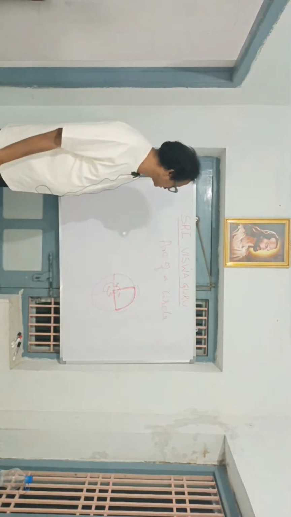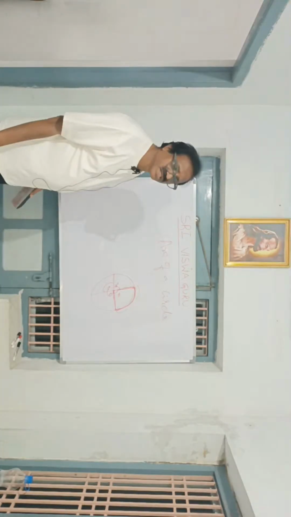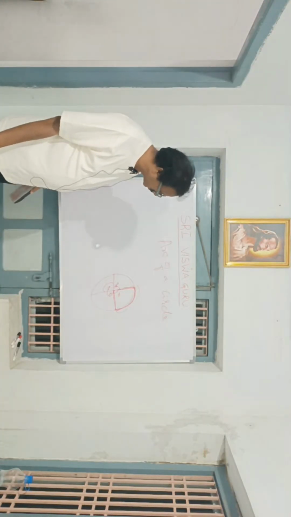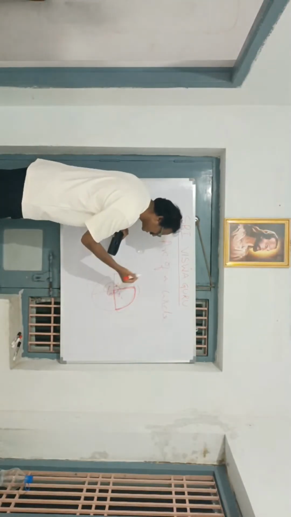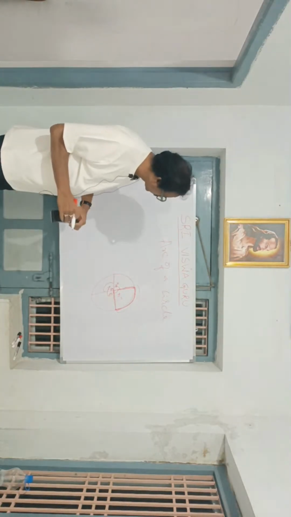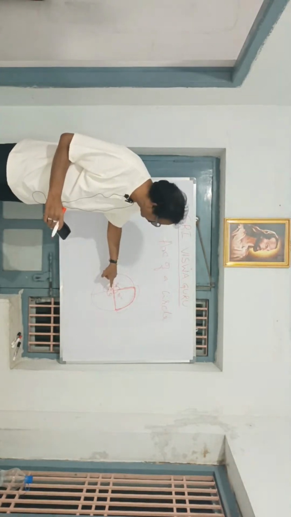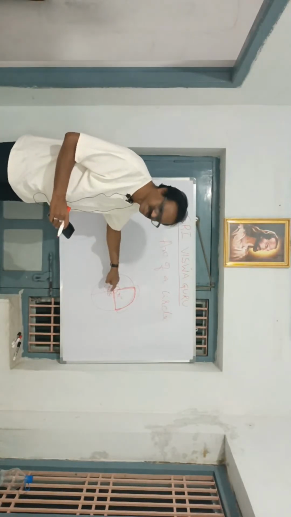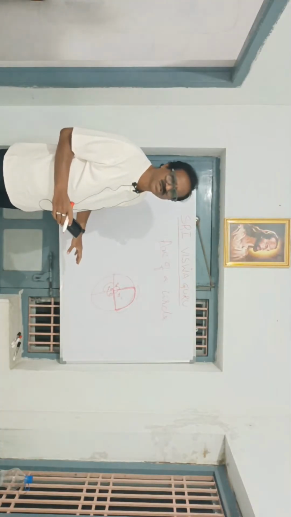So, what is the formula for the arc of a circle? This is 90 degrees, or 360 degrees. If theta is given in degrees, here we denote 90 degrees, or 360 degrees, 180 degrees, 275 degrees, something like that.